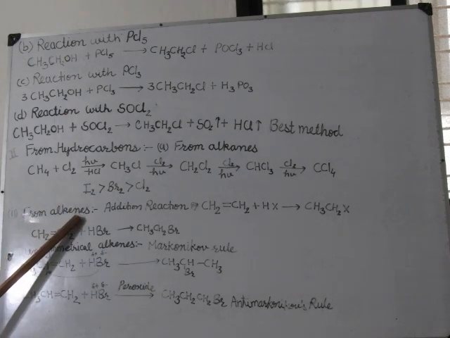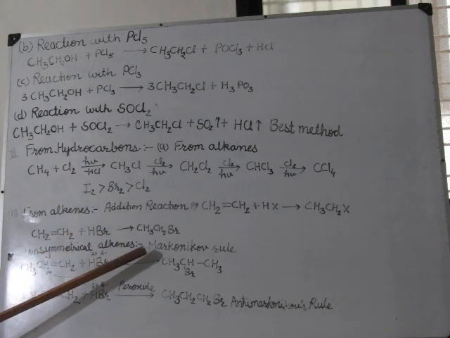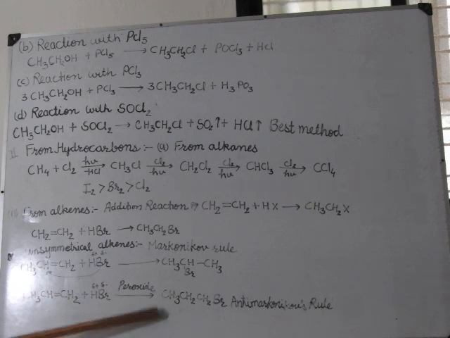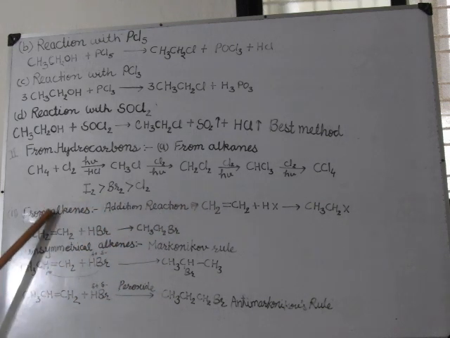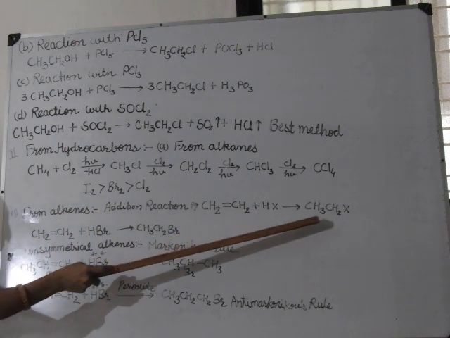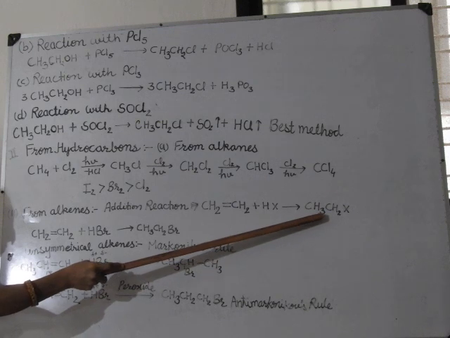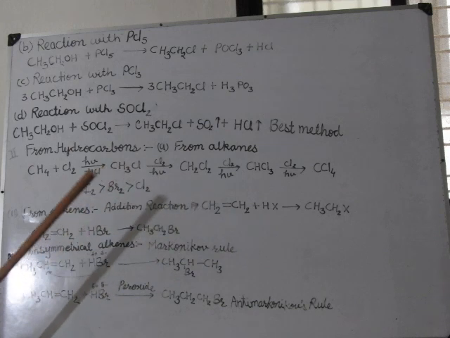From alkenes: in 11th class last year we studied the Markovnikov and anti-Markovnikov rules. These are addition reactions. From alkenes, CH2=CH2 plus HX react with each other and give alkyl halide.